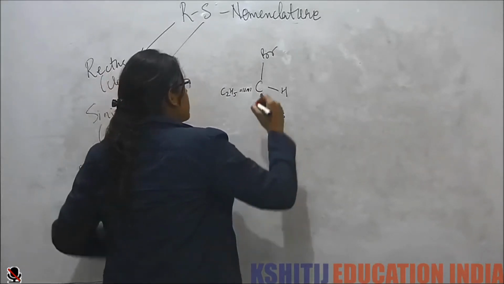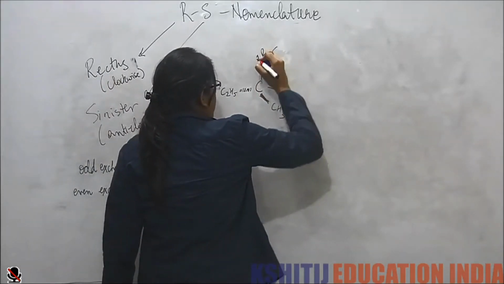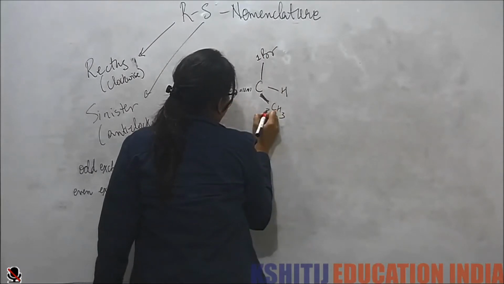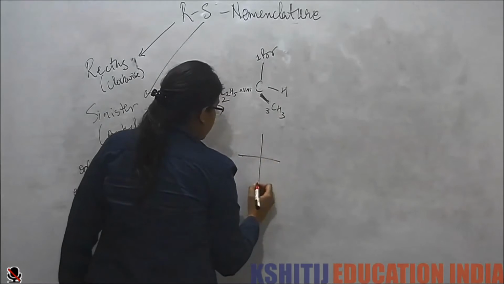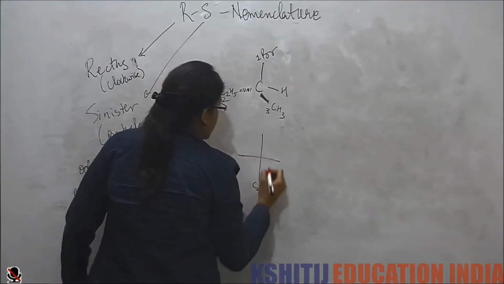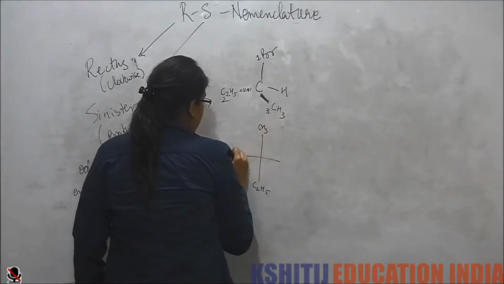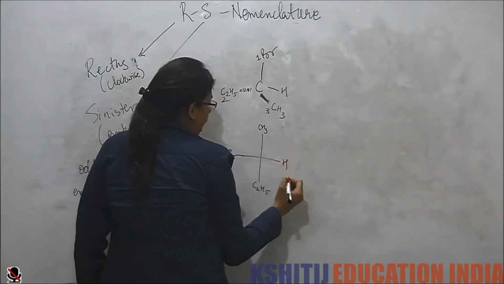Now we see again, this is 1, this is 2, and this is 3. Its perspective projection would be ethyl, methyl, bromine, and hydrogen.